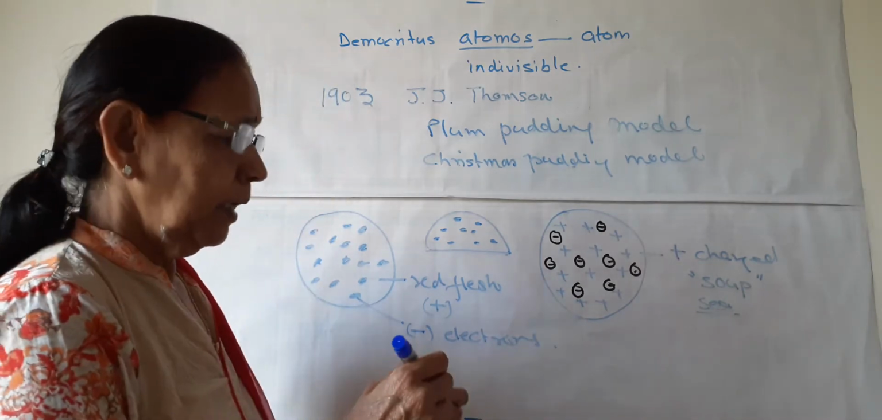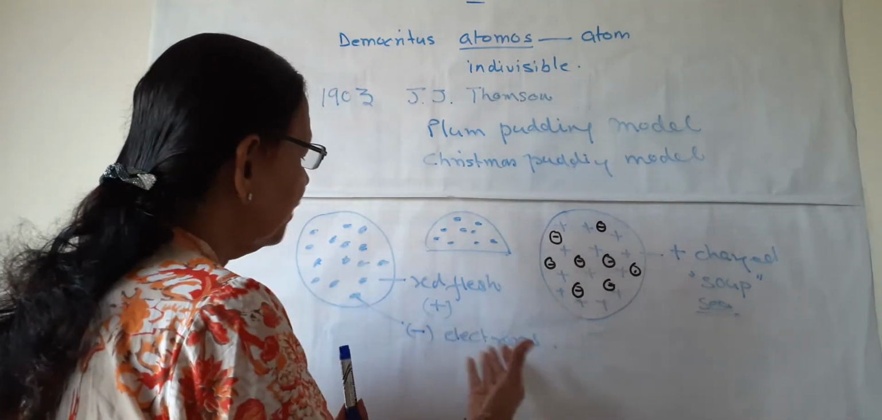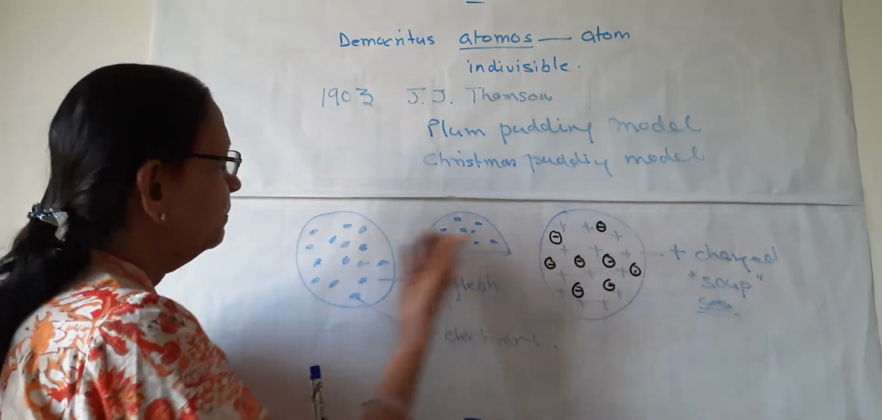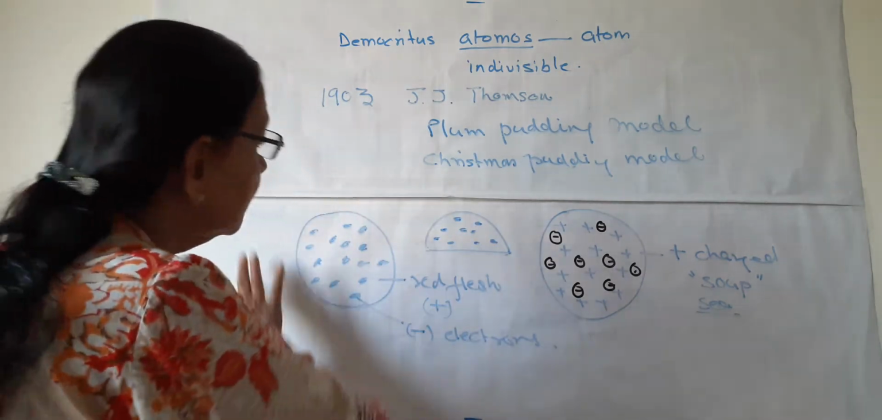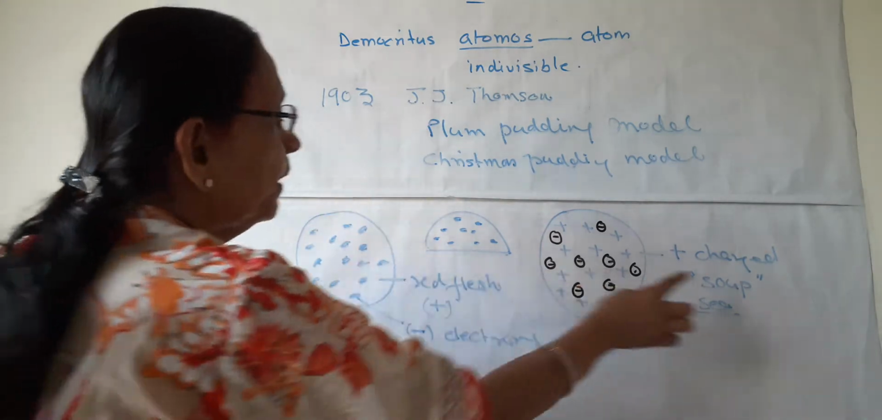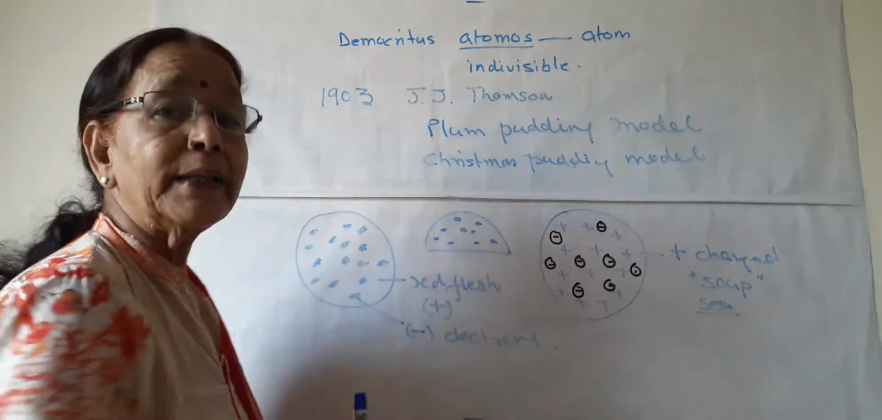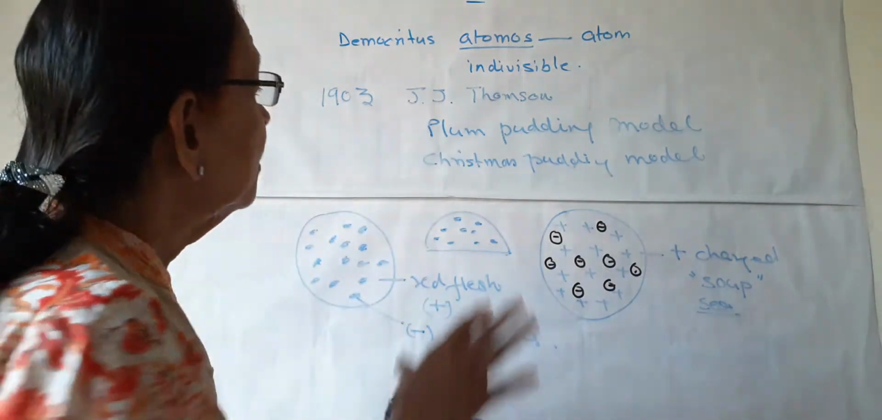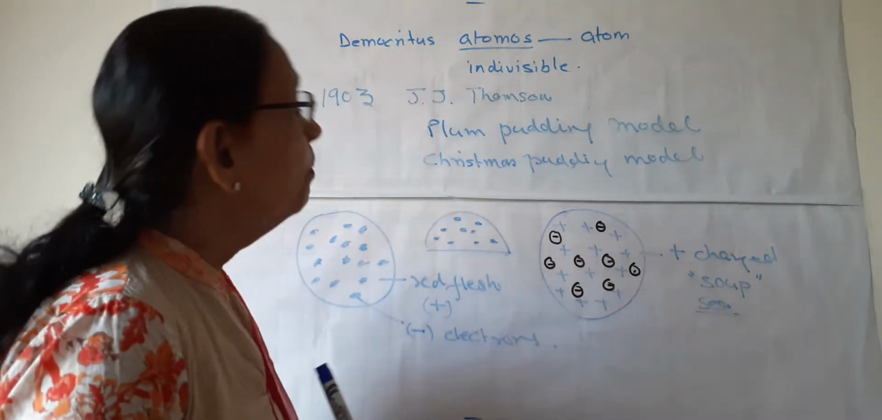At that time, he was not aware of electrons. He just saw that negatively charged particles are there and positively charged particles are there. And we can have this analogy that this is a positively charged body or sea or soup, and inside this some negatively charged particles are embedded. So this is known as the plum pudding or Christmas pudding model. Now his model was rejected afterwards.